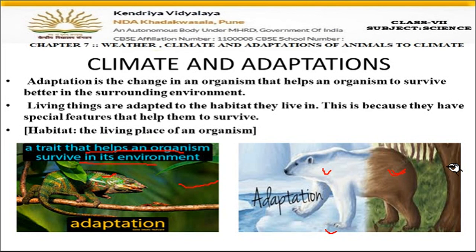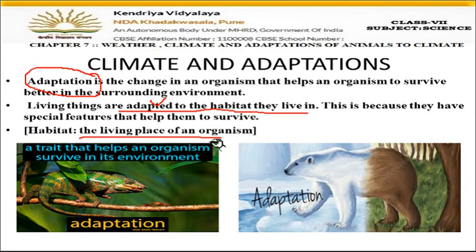So these are the changes which help the organism to live. What we conclude is that adaptation is the change in the body of the organism which helps it to live in a particular environment. Now, living things are adapted to the habitat they live in. Adapt means to change themselves according to the habitat. What is habitat? Habitat is the living place of the organism, the place where the plant or the animal is living.